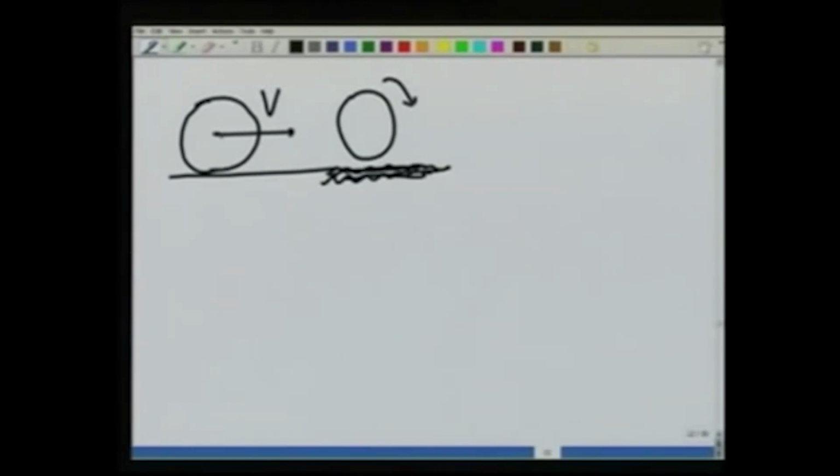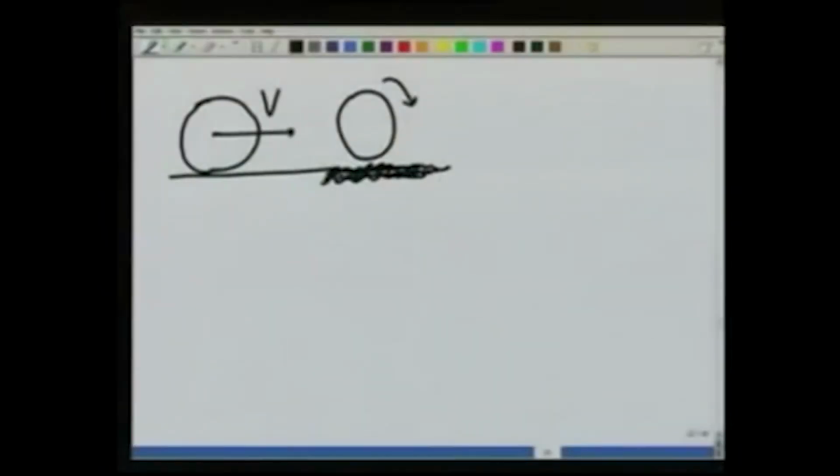So here it was just moving, there was no rotation of the wheel about the center of mass, and as soon as it hit this rough place, it started rolling, so that its lowest point was stationary at that point. What about its rolling speed? So let us see what has happened. The moment it hits this rough patch, it gets an impulse j in this direction. Initially, if it was moving with momentum mv, this momentum now gets reduced because of this impulse. So that comes from the momentum equation.